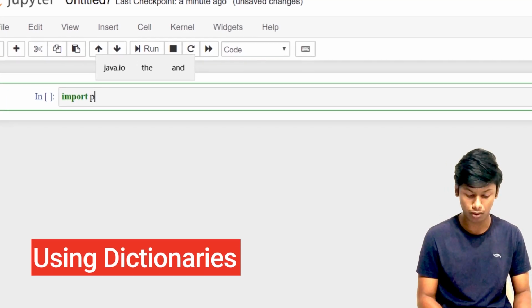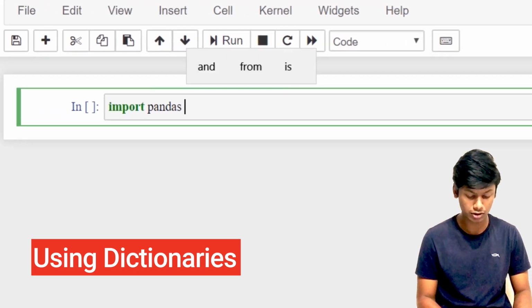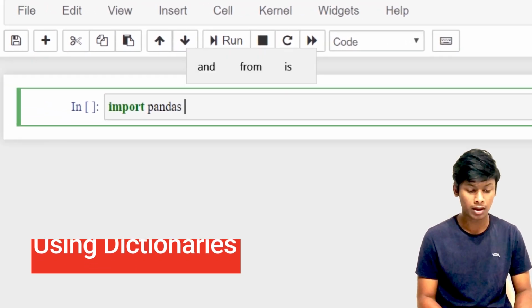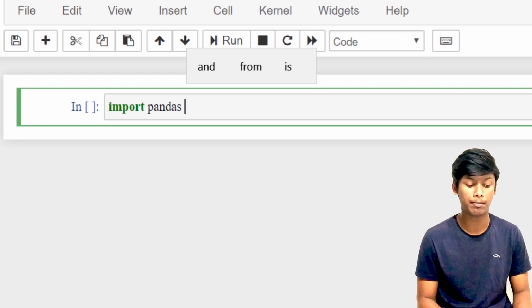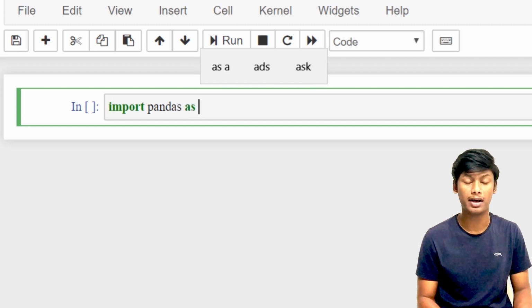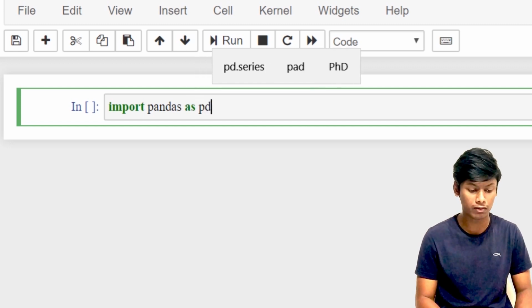Firstly, you need to import pandas. Import space pandas. I'll be using an alias name as pd because we'll be using pandas many times. So instead of typing pandas completely, I'll take a small word as pd.